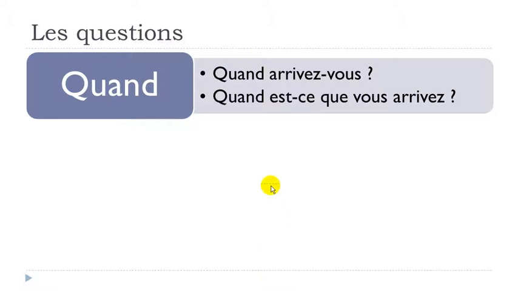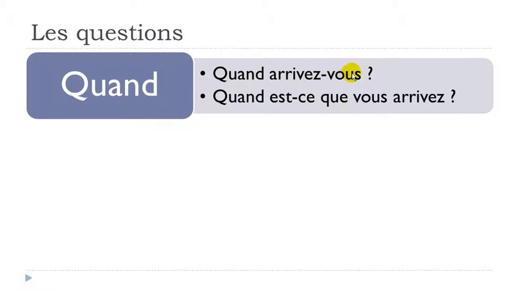So if you start a question with quand, like in the first example here, quand arrivez-vous, okay? Arriver is to arrive, okay? So vous, second person of the plural, you can use that for a group of person, or then you can use that for one person, and that's the polite way to use. Quand arrivez-vous? And now you can see that we've been changing the order.